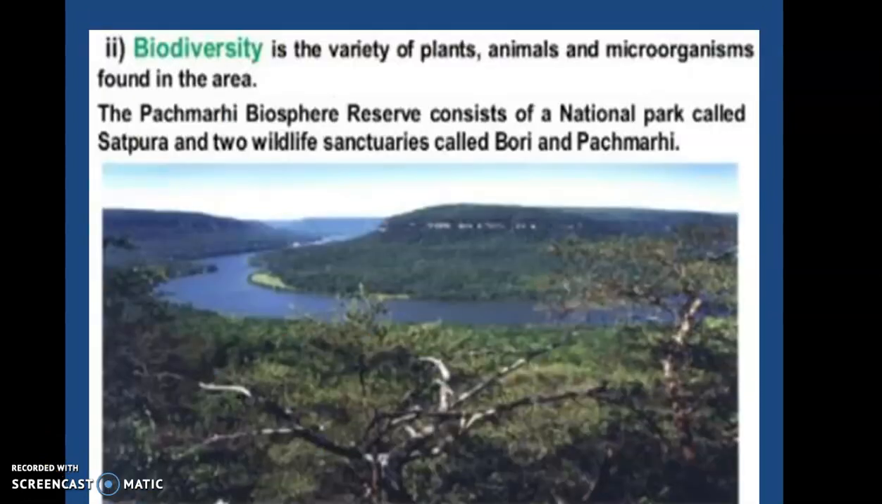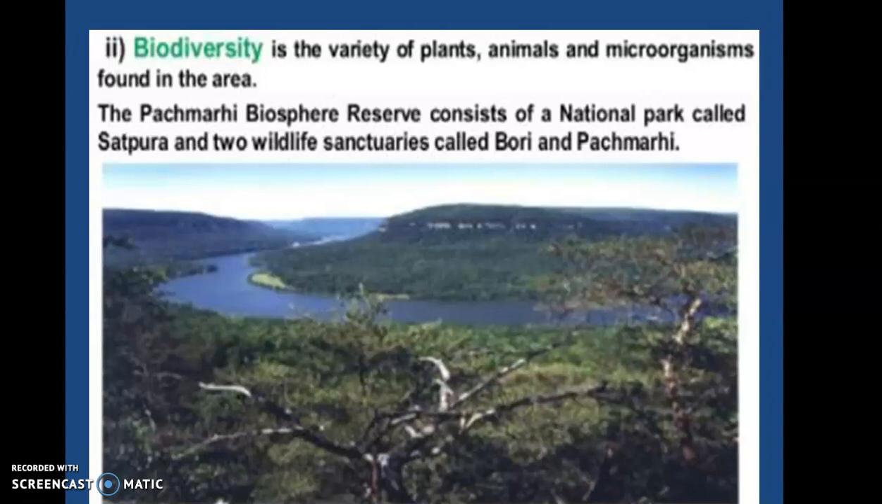So we are continuously talking about the term that is called biodiversity. Basically, what is a biodiversity? Please make this term clear in your mind, that the wide variety of plants, animals along with microorganisms living in a particular region is called as a biodiversity. So not only plants and animals, we are talking about the microorganism also that are found in that particular area.